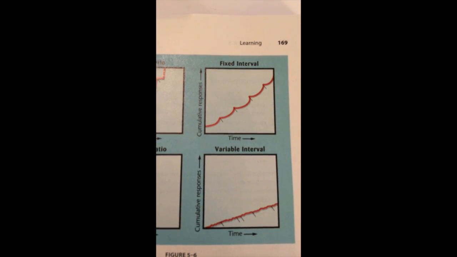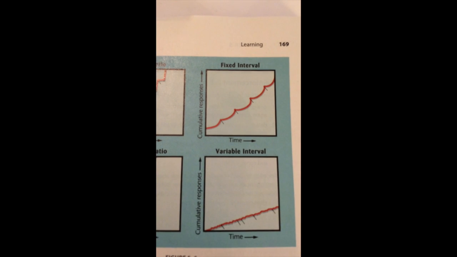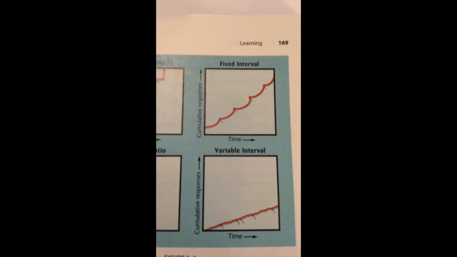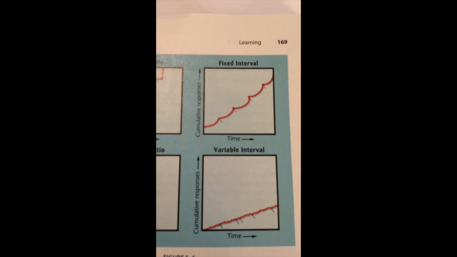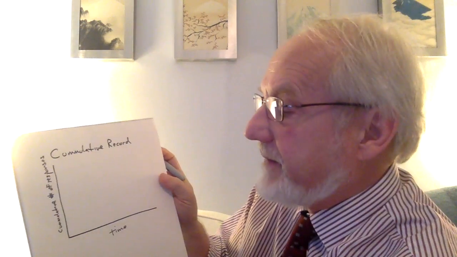So what happens is the animal does not know for sure when the next lever press will deliver, but the animal does know that the lever press is not going to deliver immediately after a reinforcement has been made. Let's take a close look at one of those scallops that we just saw in the cumulative record for a fixed interval schedule. So here's a diagram which shows the cumulative record. And let's suppose the animal has just received the reinforcement at this point here.